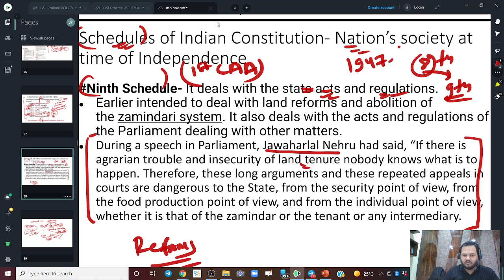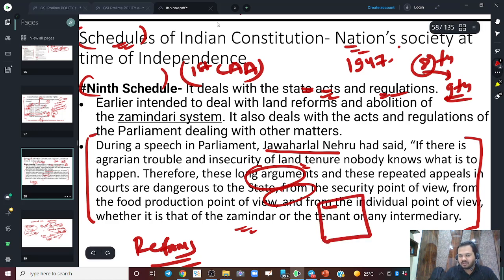So whatever, they were trying to bring a lot of reform, a lot of laws, but the zamindars were going to the court. There were a lot of arguments in the court, and the courts were declaring the laws of the government illegal based on the constitution. So what Nehru ji did, or what the parliament of that time did, was make a separate schedule and put a few laws in it. They said that whatever laws are in the 9th schedule are immune to judicial review.